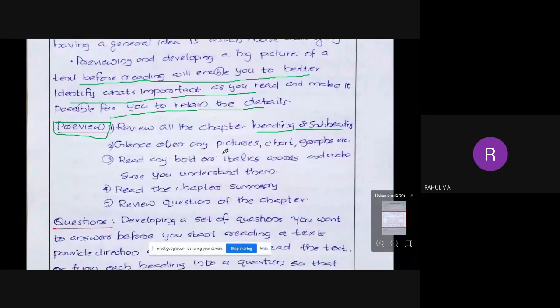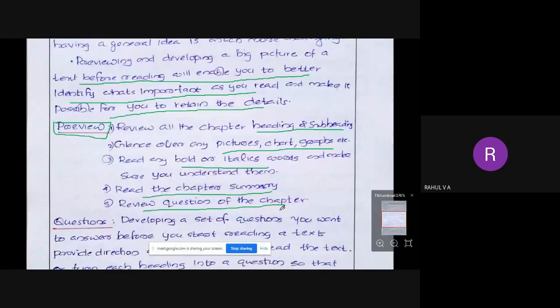Glance over pictures, charts, graphs, etc. Then read any bold or italic words. Okay, first you have to go through headings, subheadings, and then pictures, charts, graphs also. Then also read words which are bold and italics. Read the chapter summary and review the questions of the chapter. Okay, so that is how you have to do the preview.